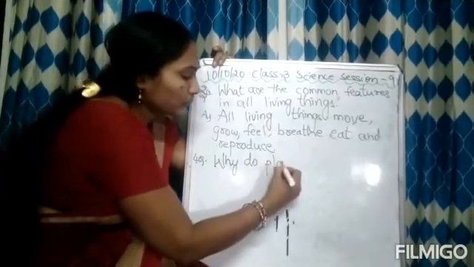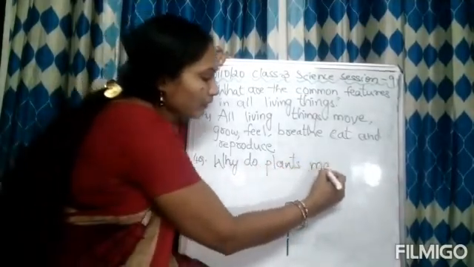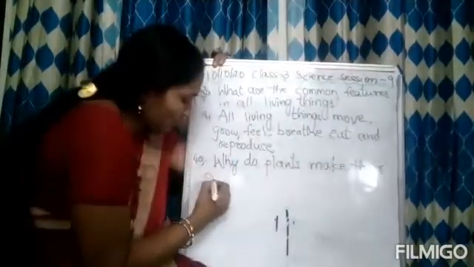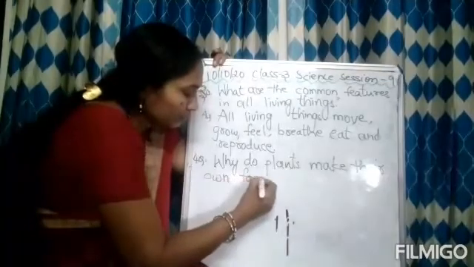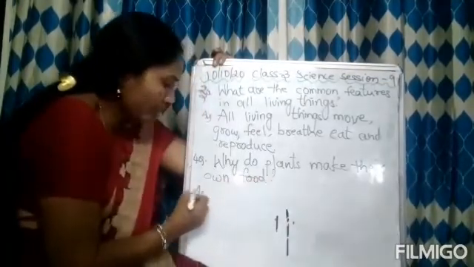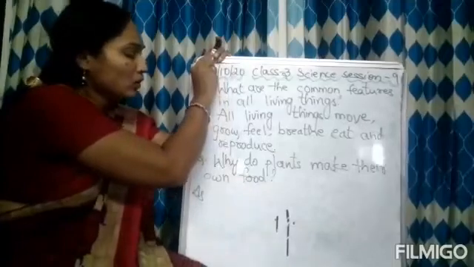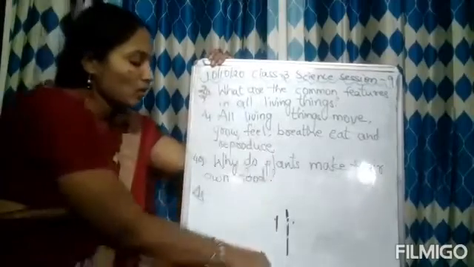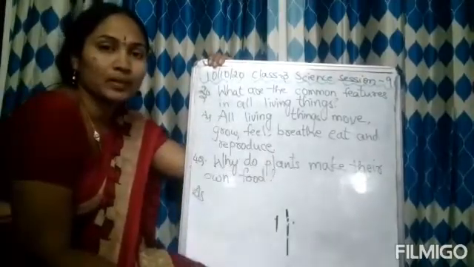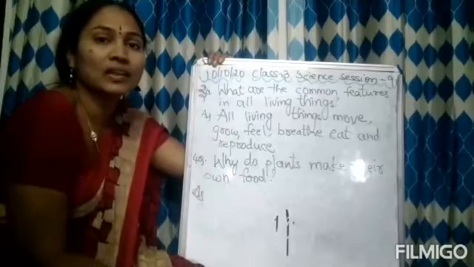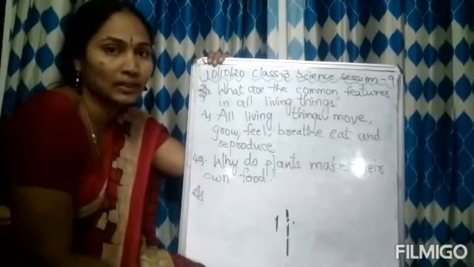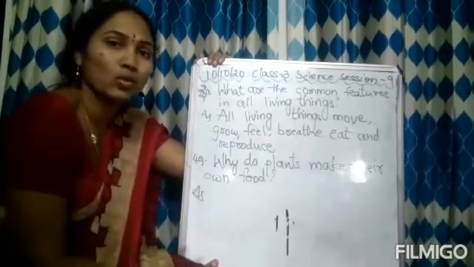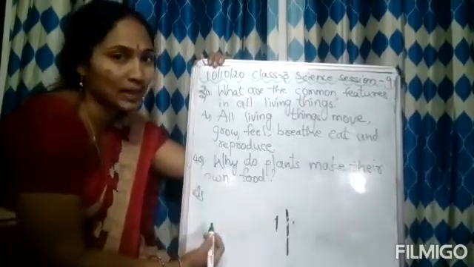Why do plants make their own food? Why do plants make their own food? This is a very important question. Why do plants make their own food? Because they have the green pigment called chlorophyll in the leaf. So because of the chlorophyll, they are able to prepare their own food with the help of sunlight and carbon dioxide.